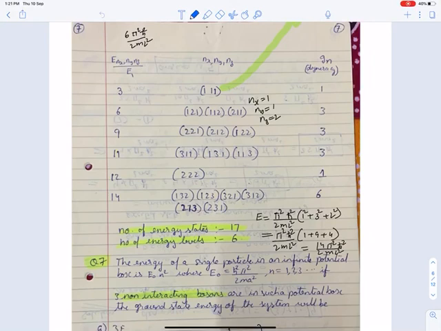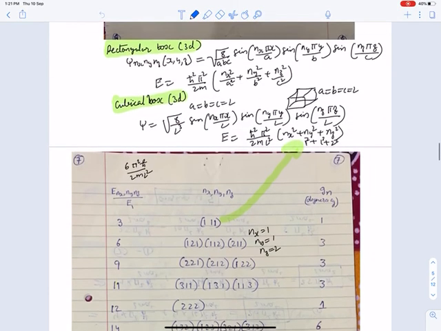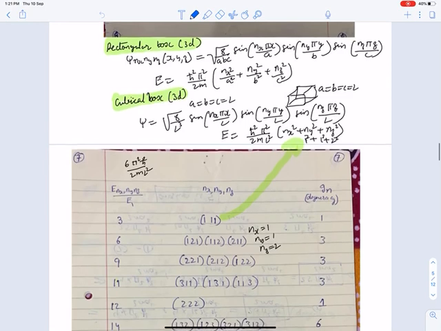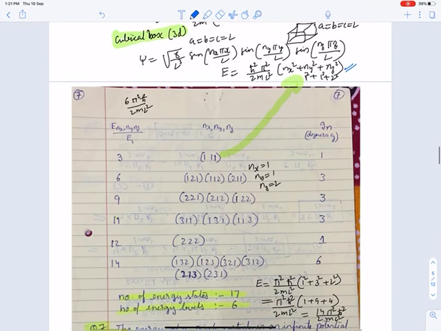You have to find the degeneracy of the fifth excited state. In my identical particle videos, I have told you about the cubic potential, where the wave function is given by under root 8 upon L cube times sin of n x pi, and the energy is this one, and this is your degeneracy.